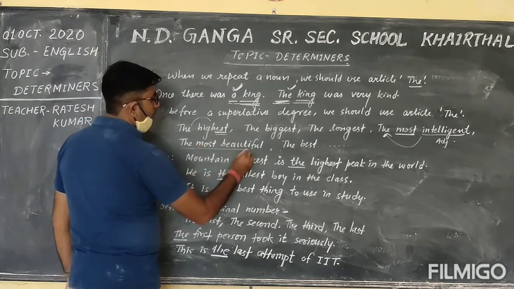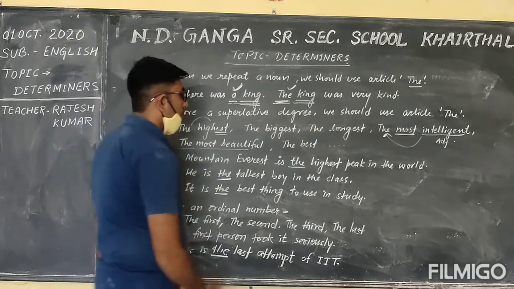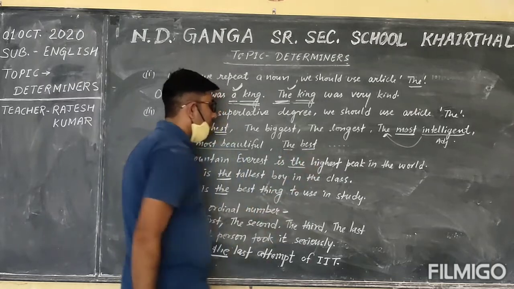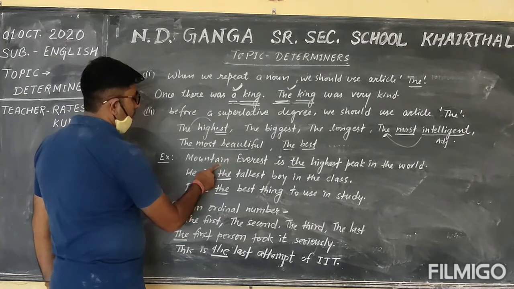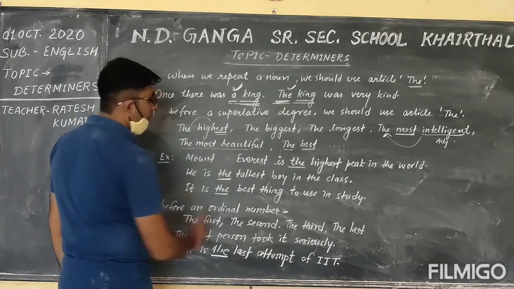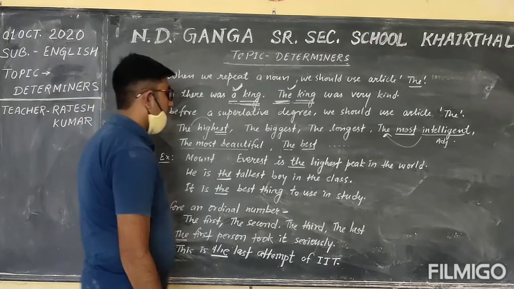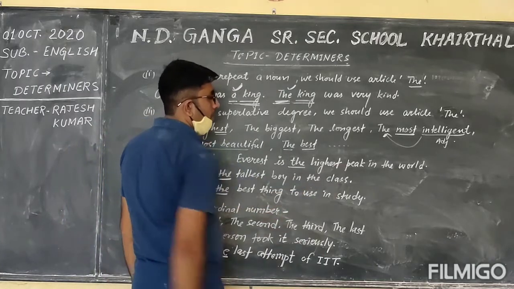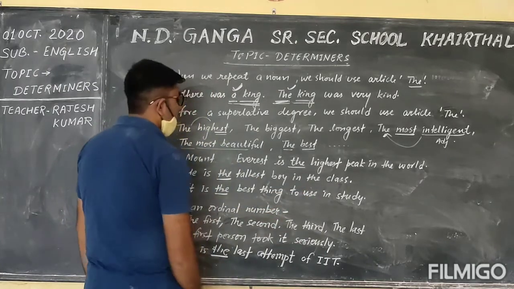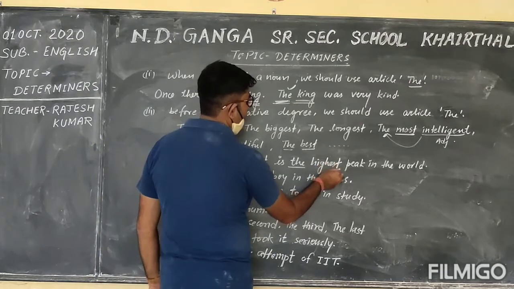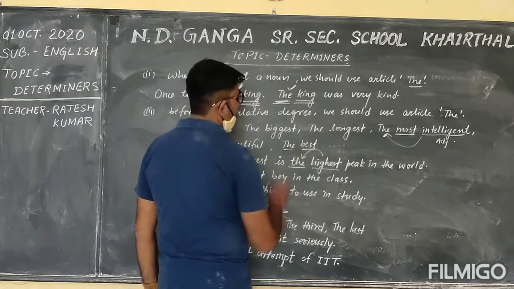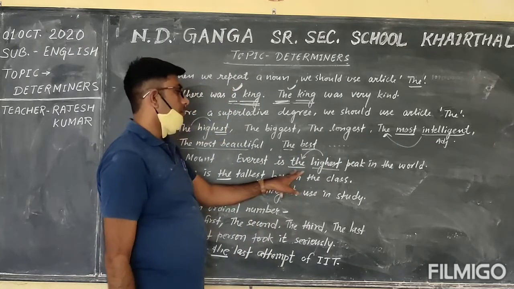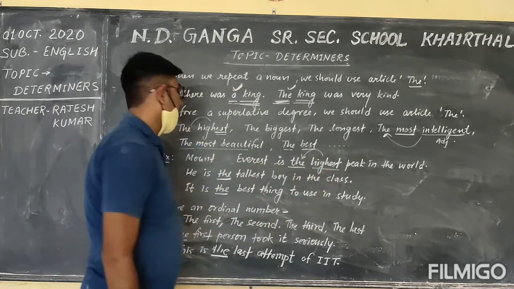The most beautiful, the best. For example, Mount Everest is the highest peak in the world. So the highest is the superlative degree, and we use here article the before a superlative degree.